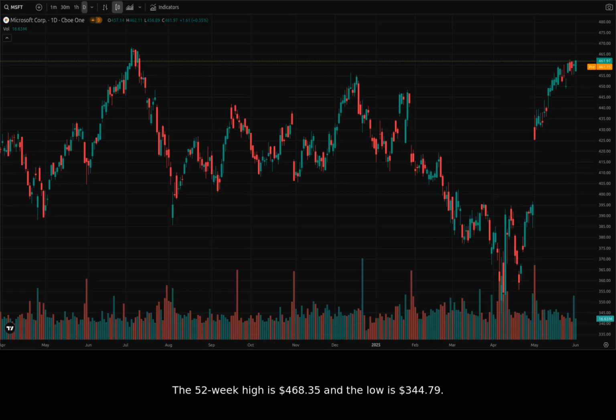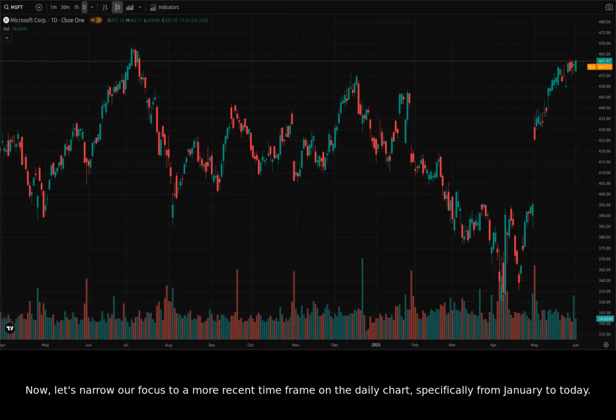The 52-week high is $468.35, and the low is $344.79. Now, let's narrow our focus to a more recent time frame on the daily chart, specifically from January to today. We can observe how the price has been fluctuating between roughly $400 and $468. The news of job cuts may have contributed to some pullbacks, while AI advancements provided support.